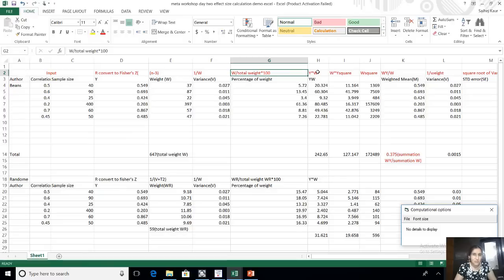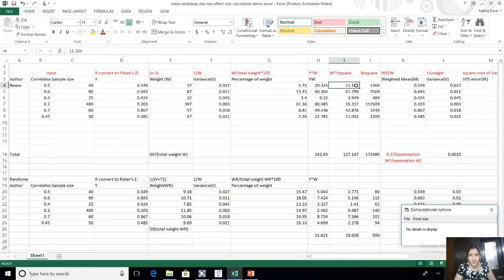So as and when he explained, I put up these red colors. So you have the steps. First you convert R to Fisher's. There is a formula given. Then weight is n minus 3, which is 40 minus 3, and then there is a total. There is a weightage percentage calculated, 5.72%. Then the weight is multiplied by the Fisher value that you had taken out. Okay, so that is YW.